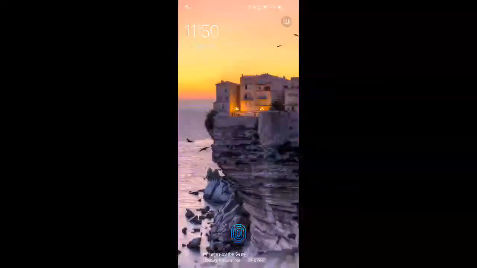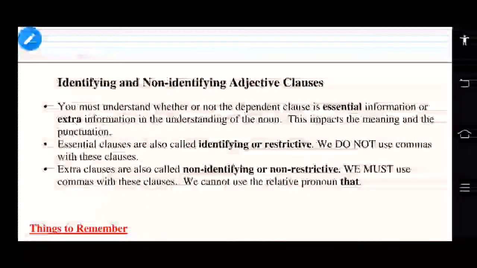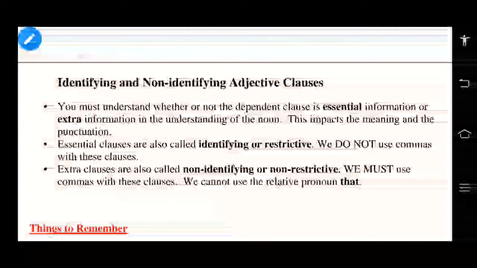Question: is it additional information or is it essential information? See that essential is different, extra information is different, right? As you are willing to satisfy your hunger, if you prefer to go to a restaurant, actually that is not essential, that is an extra. As you are trying to satisfy your hunger, whatever you get, that is essential, right?